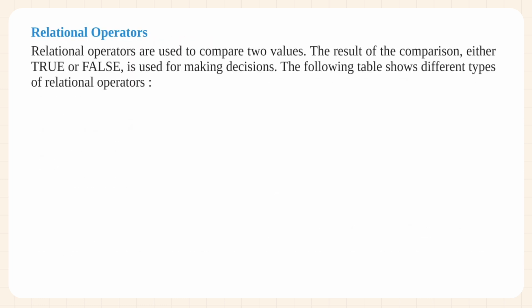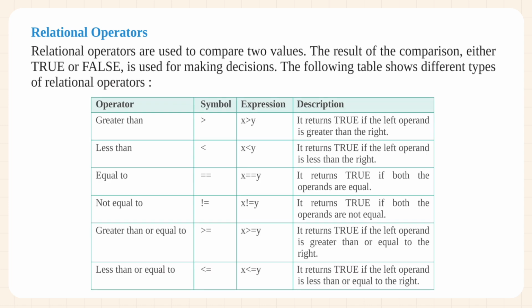Relational operators. Relational operators are used to compare two values. The result of the comparison, either true or false, is used for making decisions. The following table shows different types of relational operators. Operator, symbol, expression, description.